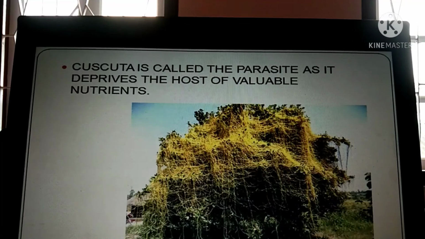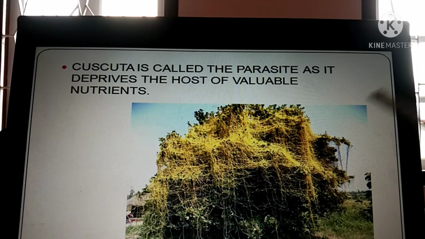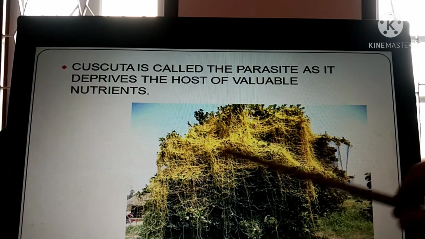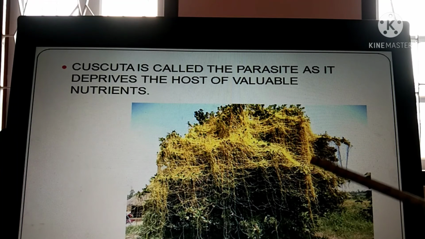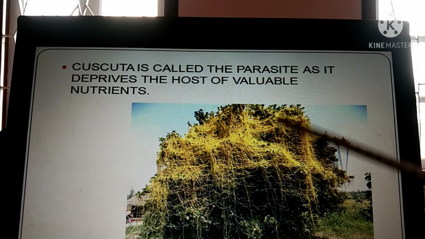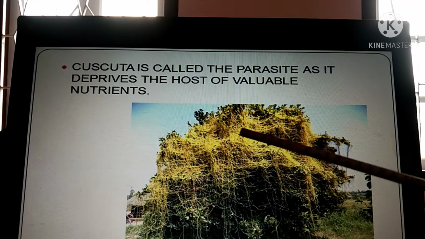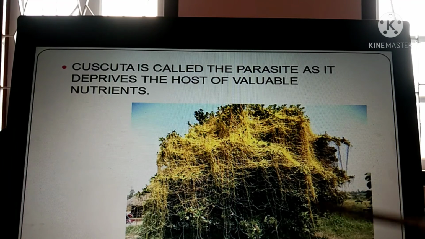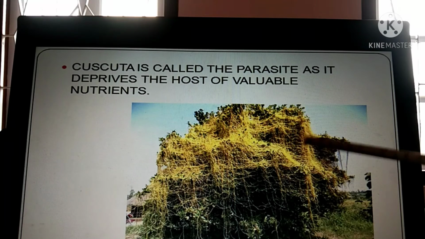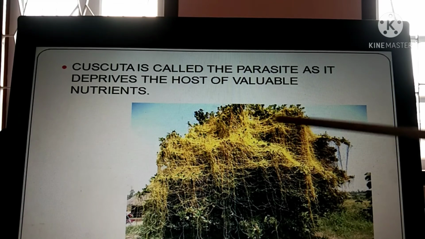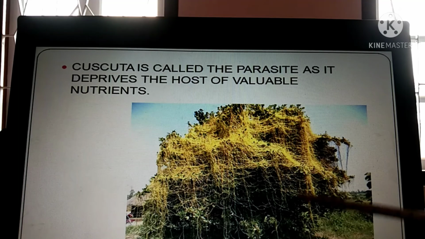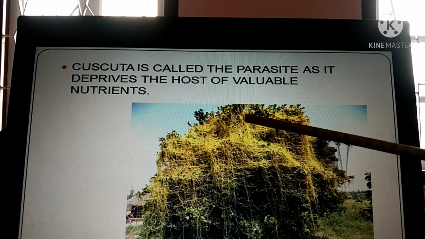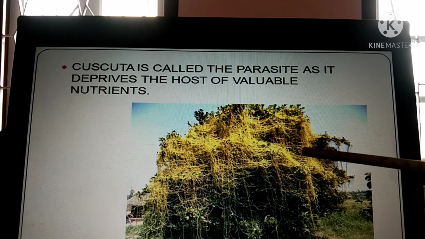I'll show you the diagram. Can you see these yellow structures here? These are nothing but the Cuscuta plant. The Cuscuta plant is also called Amarbel, A-M-A-R-B-E-L. Cuscuta, or Amarbel, is very thin branches which are yellow in color. Where is this whole Cuscuta plant living? It is living on the tree. It can take any tree as its home.